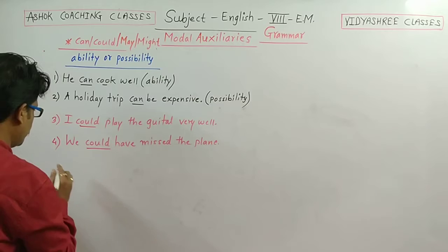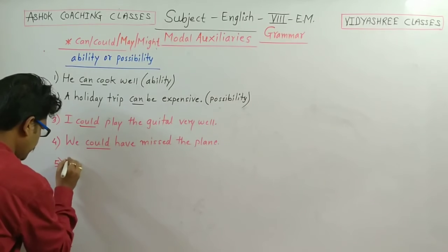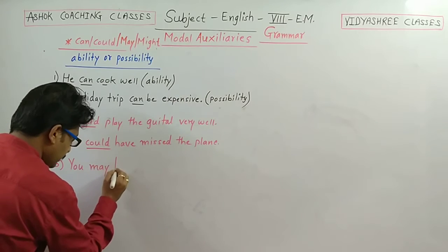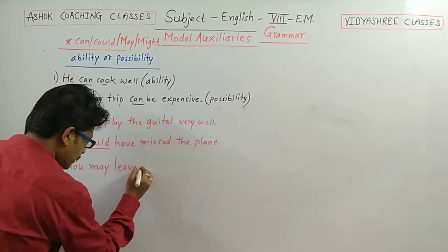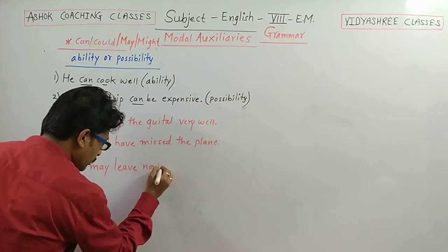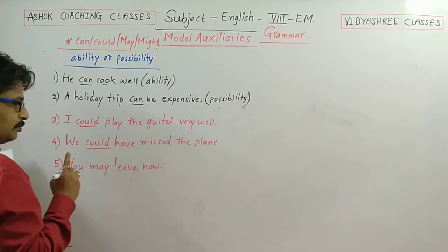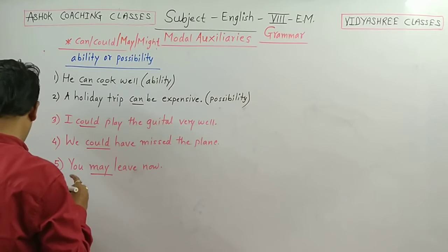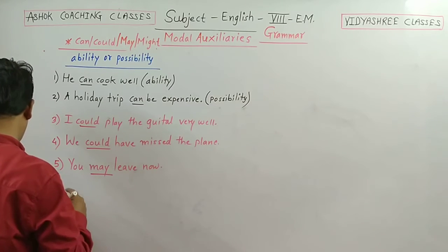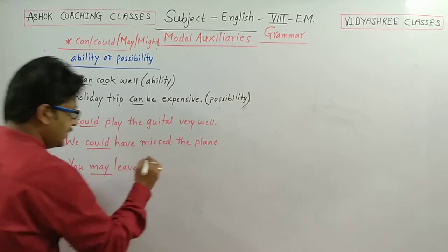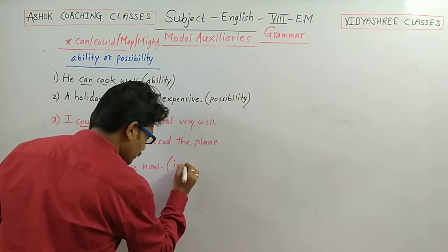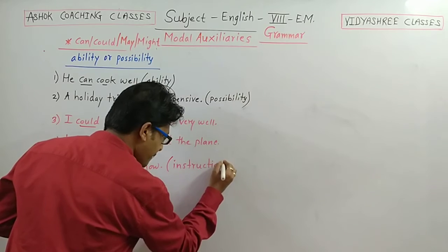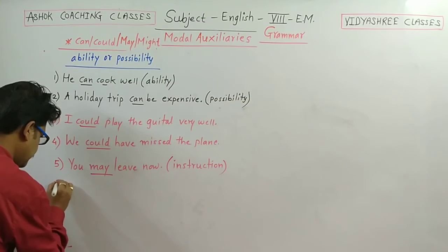Next example, number 5: you may leave now. In this sentence, which is the auxiliary? The auxiliary is may. You may leave now. It is an instruction, or you can say it is a permission. You can write instruction.